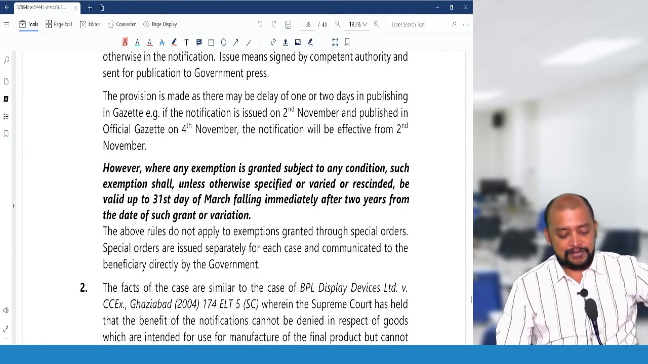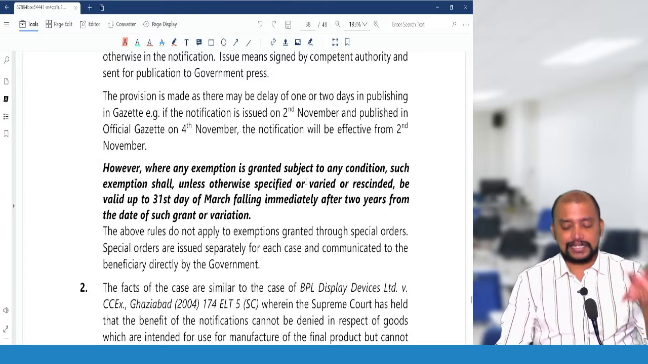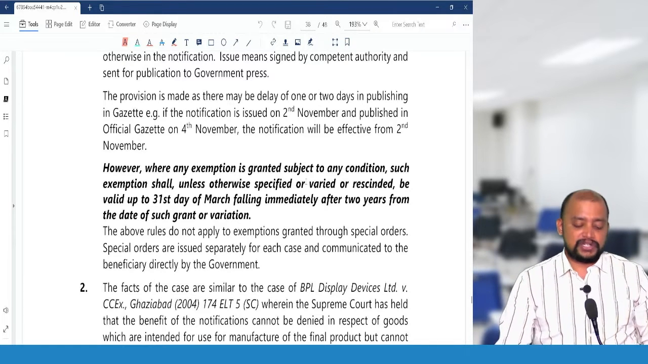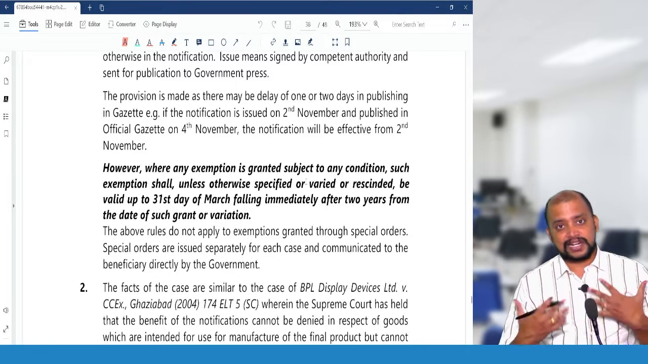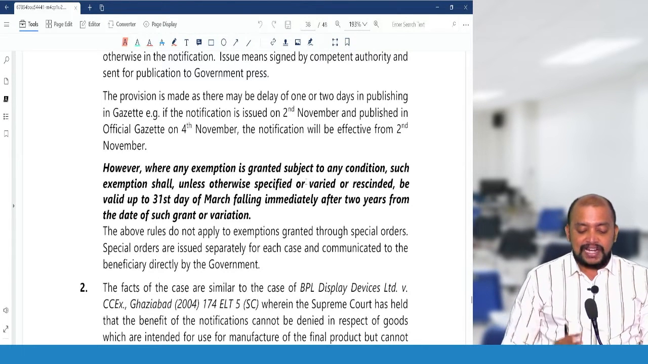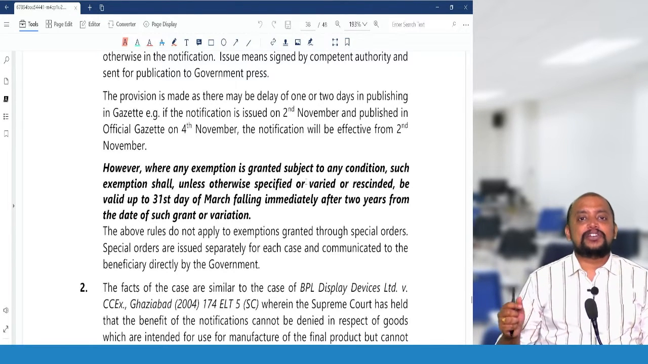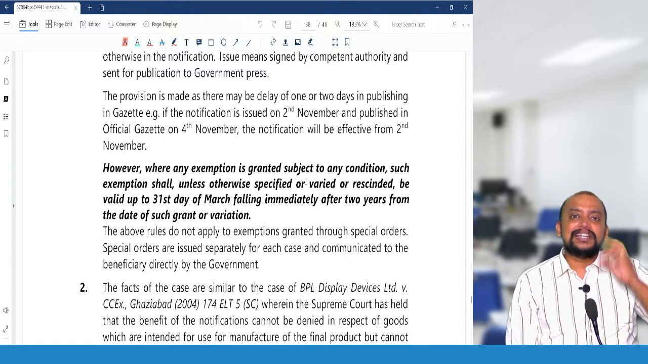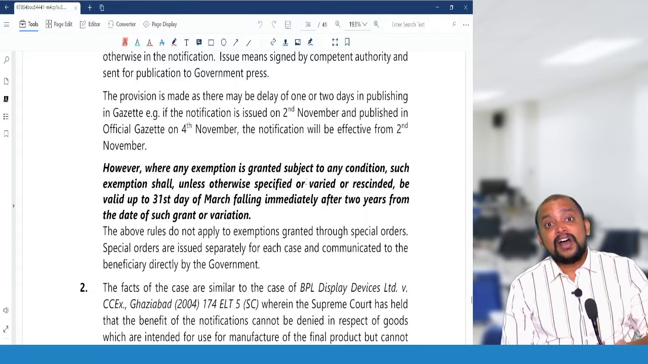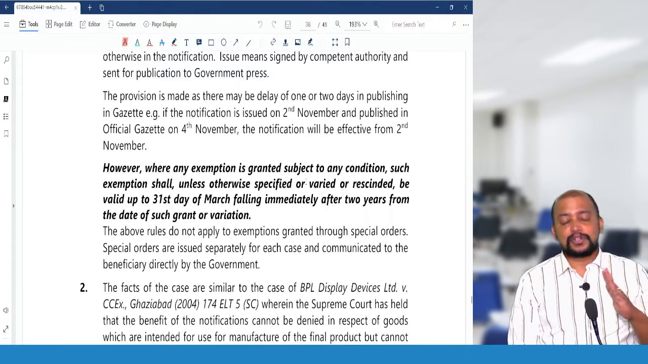And there is one amendment in this place where any exemption is granted subject to any condition, that is, conditional exemptions. Such exemption shall, unless otherwise specified or varied or rescinded, be valid up to the 31st day of March falling immediately after 2 years from the date of such grant or variation. It means any conditional exemption will be valid up to 2 years from the date when the exemption notification is given.